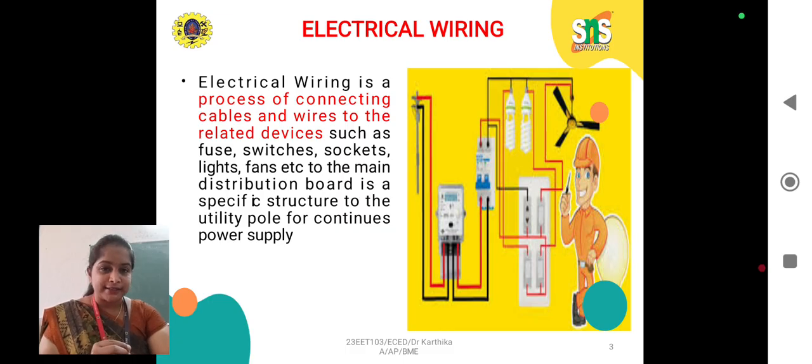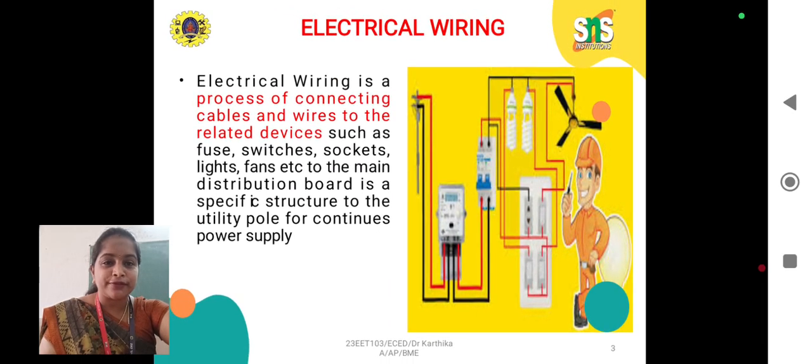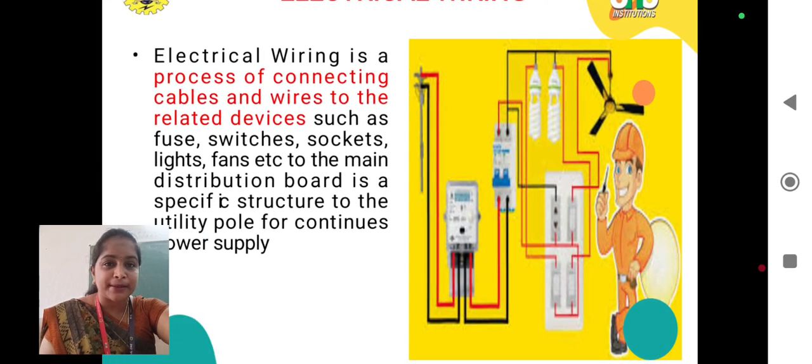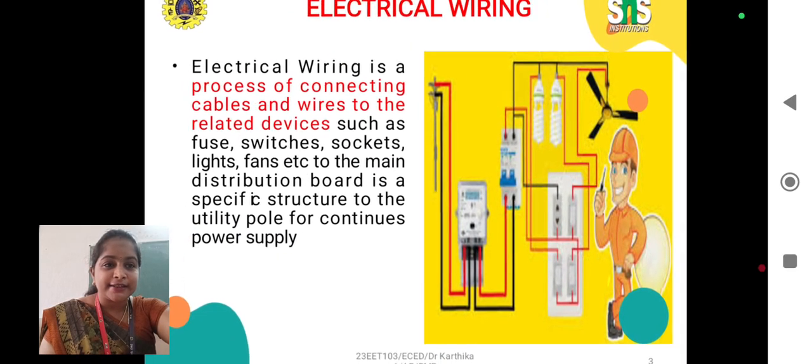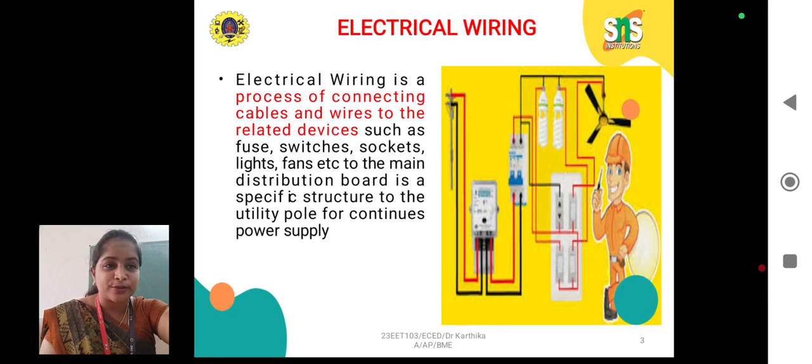See the sample electrical wiring system. Here, electrical wiring is a process of connecting cables and wires to the related devices such as fuse, switches, sockets, lights, fans, etc. to the main distribution board in a specific structure to the utility pole for continuous power supply. See here, see the example. Here we have example electrical wiring. Here we have fuse, switches, sockets and other domestic appliances.